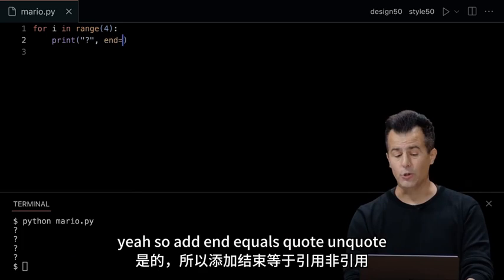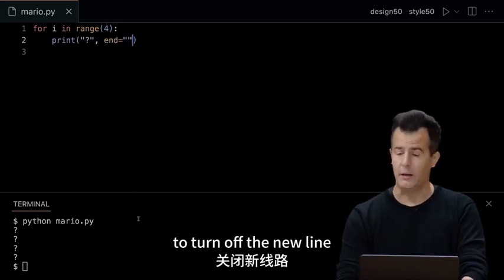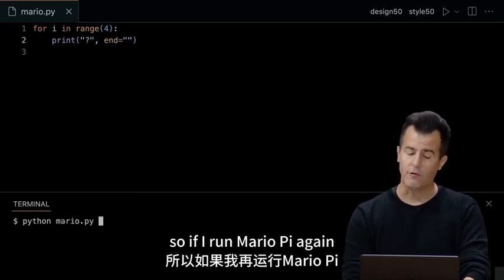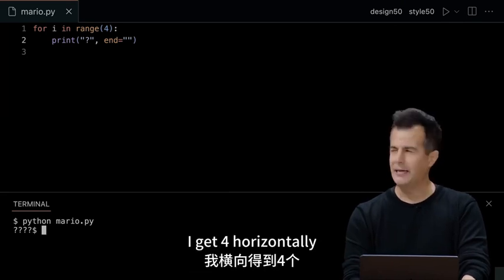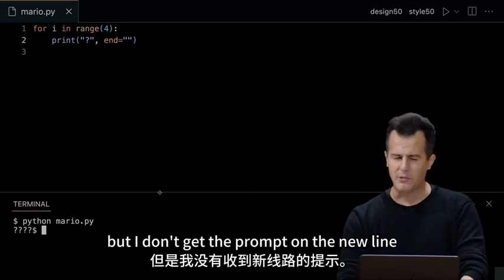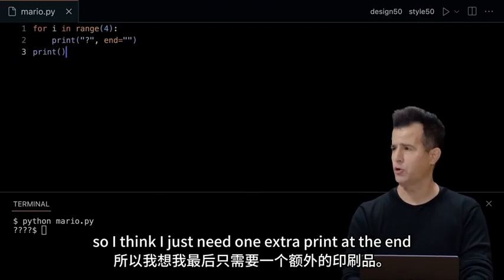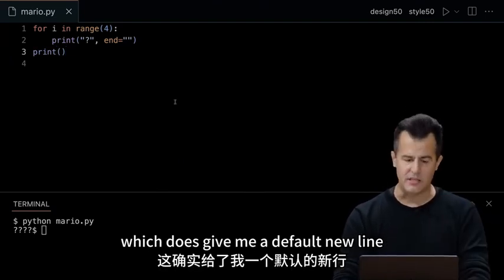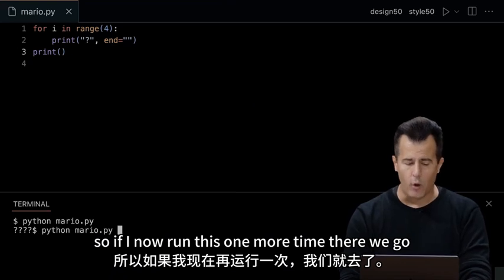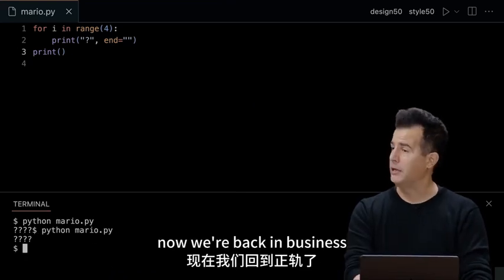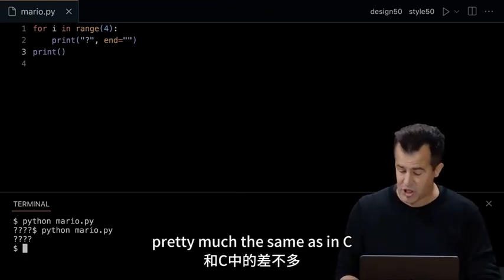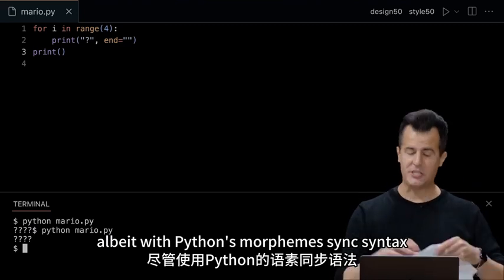Yeah, so add end equals quote unquote to turn off the new line by default. That's close now. So if I run Mario.py again, I get 4 horizontally, but I don't get the prompt on the new line. So I think I just need 1 extra print at the end, which does give me a default new line. So if I now run this one more time, there we go. Now we're back in business. So pretty straightforward, pretty much the same as in C, albeit with Python's more succinct syntax.